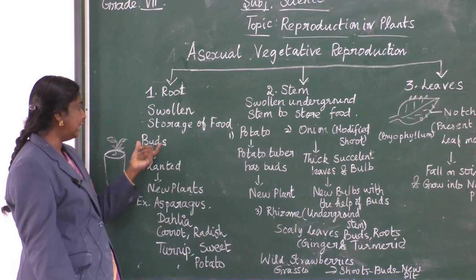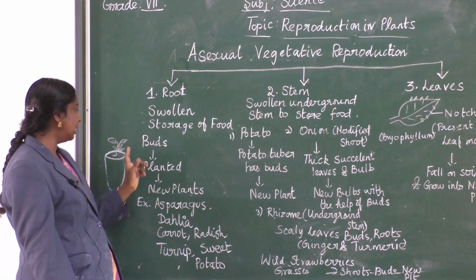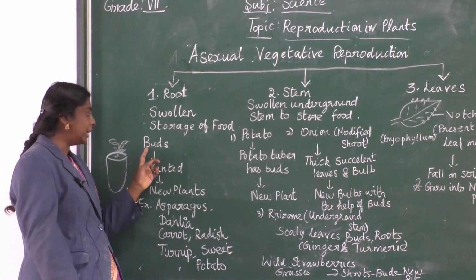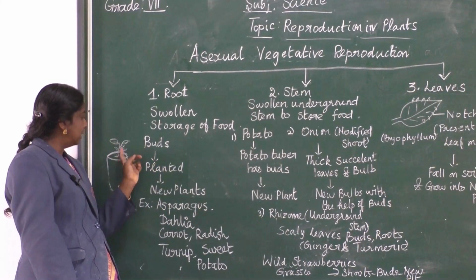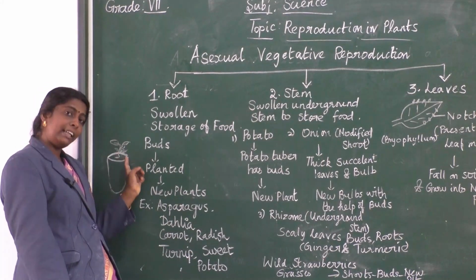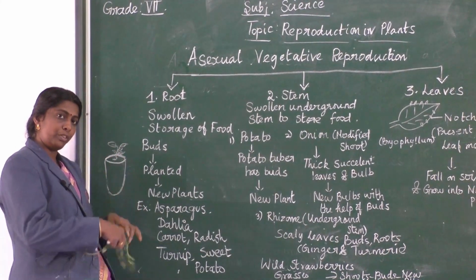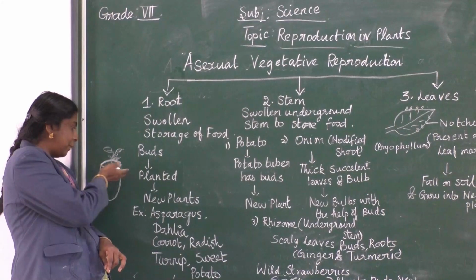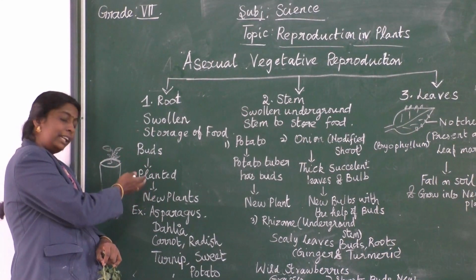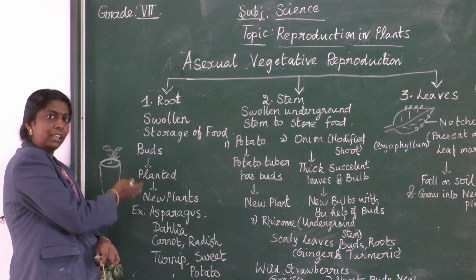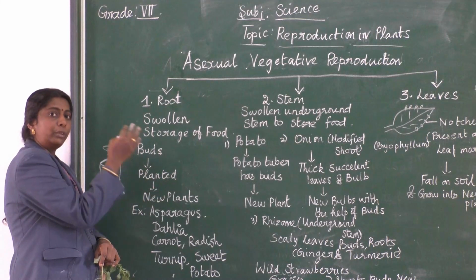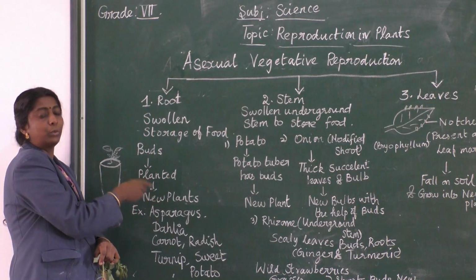If you are taking carrot, you will be getting new buds. In the underground root, new shoots used to arise in the carrot, and if you cut that particular part alone and plant it again, you will be getting new plants. So here the roots have the potential to develop a new plant.